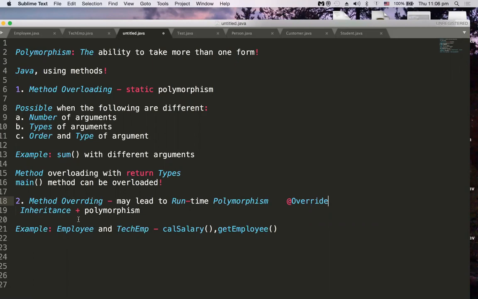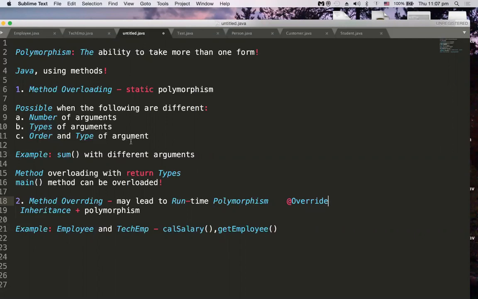In order for overriding to happen, you require at least two classes. For method overloading, one class is enough. That is a major difference. The second difference is that in method overloading, the parameters must be different, that means the method signature should be different. Whereas in method overriding, you are acquiring a method and only changing its definition, so you are redefining the method behavior, but the signature must be the same. In overloading, it must be different.